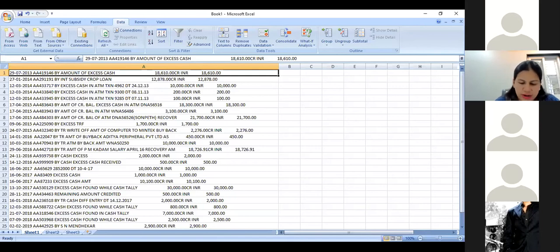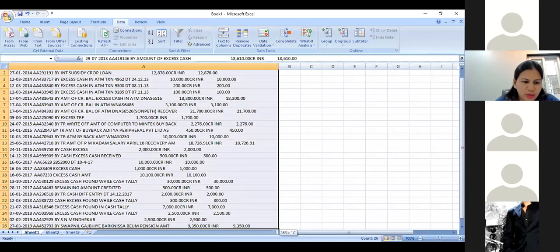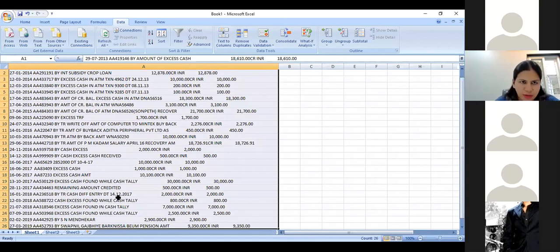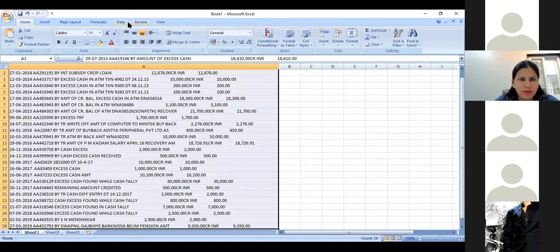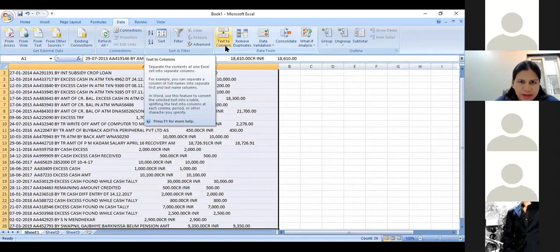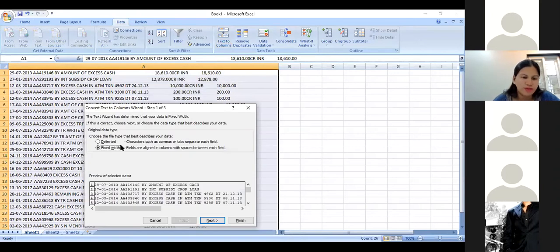So I go here and I say Control Shift down. When I do this, the entire data gets selected. Everything is in column A, so you don't have the hassle of going to another column or doing anything else. Once I move here, in the ribbon, in the Data tab, you can see an option of Text to Columns, which is there in Data Tools. Now when I select this, it gives me two options. One is delimited and one is fixed width.